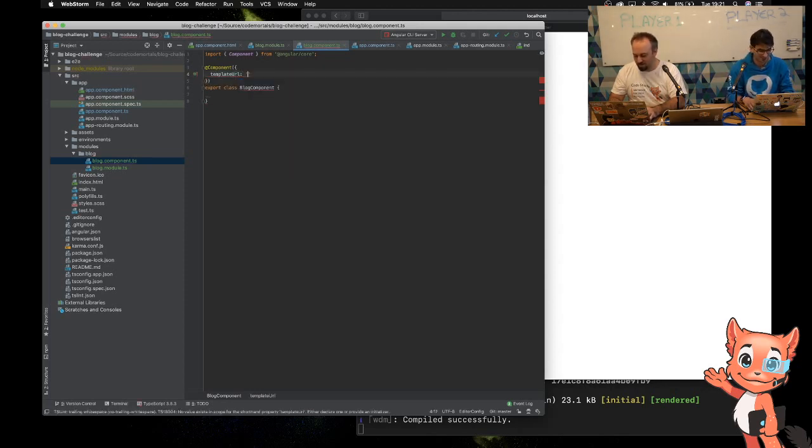Good claim to make. Okay, and then there will be a template that we use. So our template is going to be called blog component HTML. I hope the screen's reasonably readable. I can try making the font a bit bigger maybe. But hopefully it's reasonably readable. So shout if it needs to be bigger. So again, style URLs, this is an array, but we're only going to probably have one file, but we might not even have this, but I'll put it in for good measure right now.